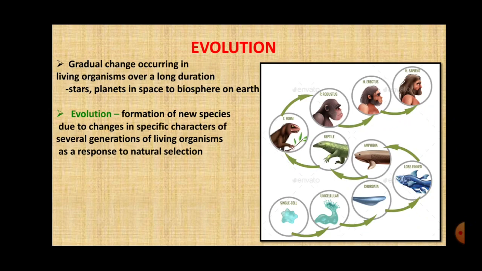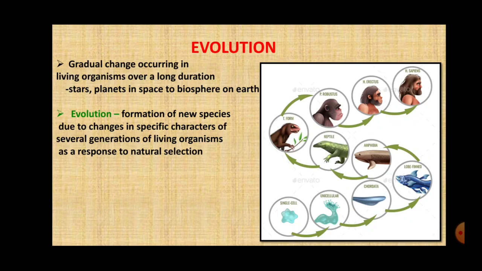The formation of new species due to changes in specific characters over several generations of living organisms as a response to natural selection. As I said, some specific characters have been changed, have been evolved, over several generations.